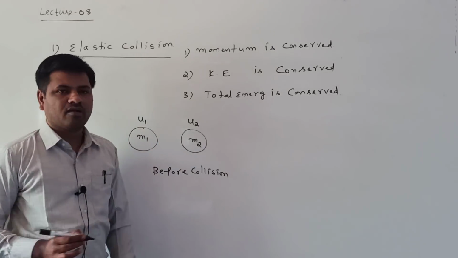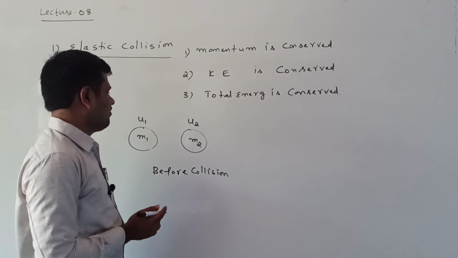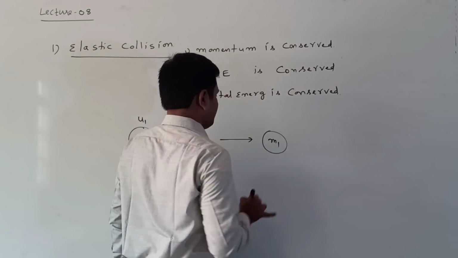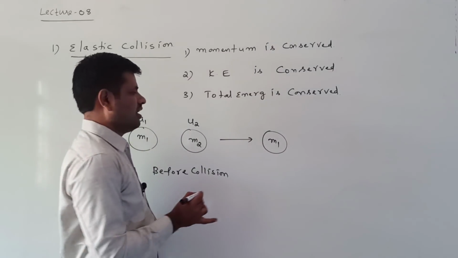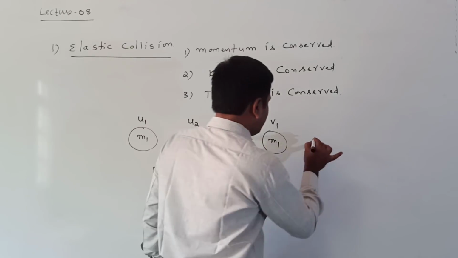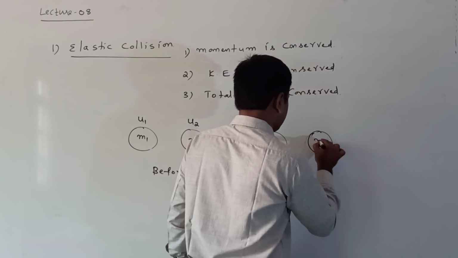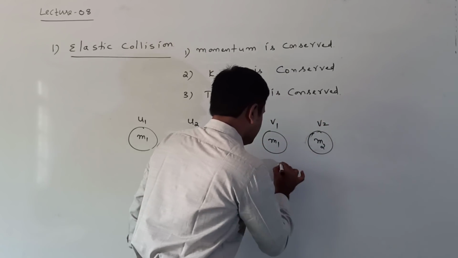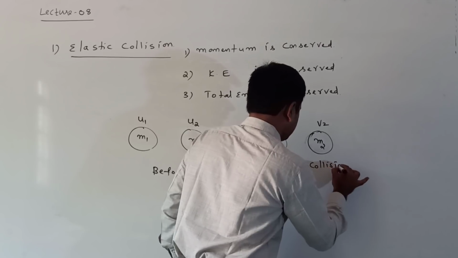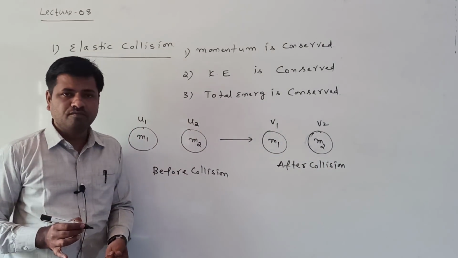Suppose these two bodies collide with each other. After collision, the m1 body's velocity changes to v1, the mass cannot change, and the m2 body's velocity changes to v2. Before collision their velocities are u1 and u2.